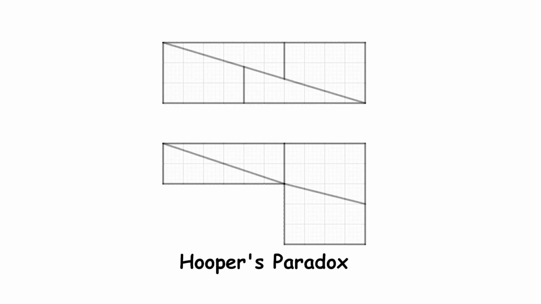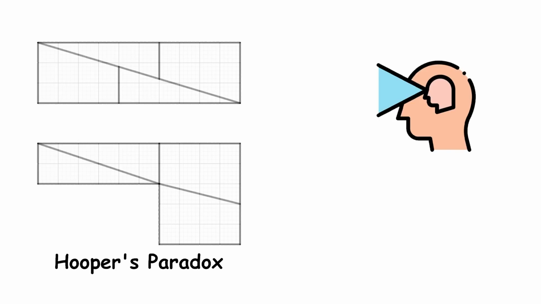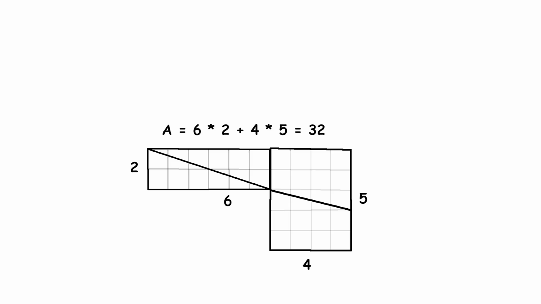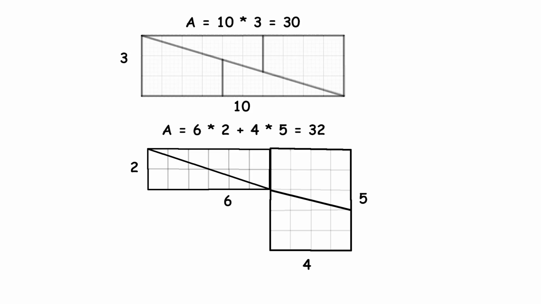Hooper's Paradox. Hooper's Paradox is a fascinating puzzle that plays a trick on our perception of area. Imagine you have a geometric shape with a total of 32 square units. This could be any shape, but for simplicity, let's say it's a combination of triangles and other shapes that together make up this area. You carefully cut this shape into 4 smaller pieces. These pieces are specifically designed to fit together in a new way. Now you take these 4 pieces and rearrange them to form a rectangle. When you look at this new rectangle, it seems to cover only 30 square units instead of the original 32. It looks like 2 square units have disappeared.